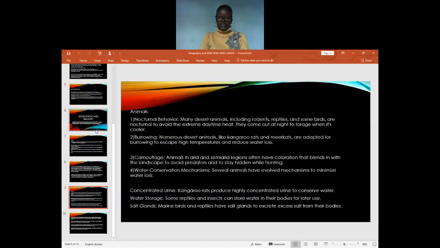Animals in arid and semi-arid lands conserve water using several mechanisms, which are concentrated urine: kangaroo rats produce highly concentrated urine to conserve water. There's water storage: some reptiles and insects can store water in their bodies for later use. There are salt glands: marine birds and reptiles have salt glands to excrete excess salt from their bodies.